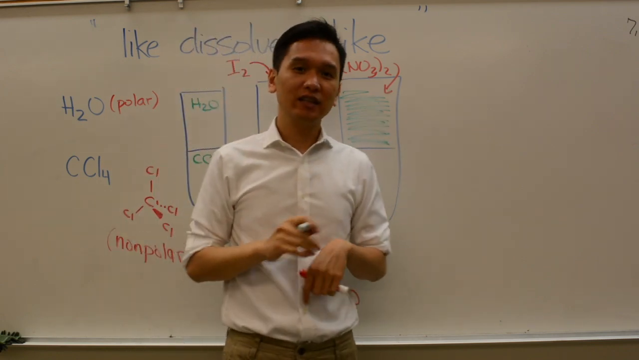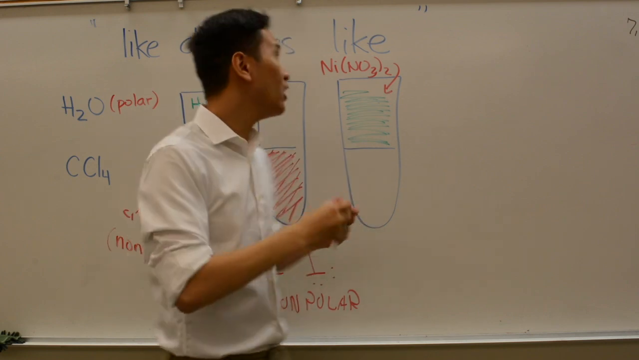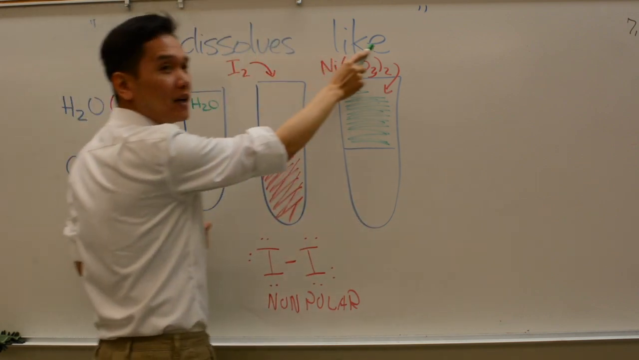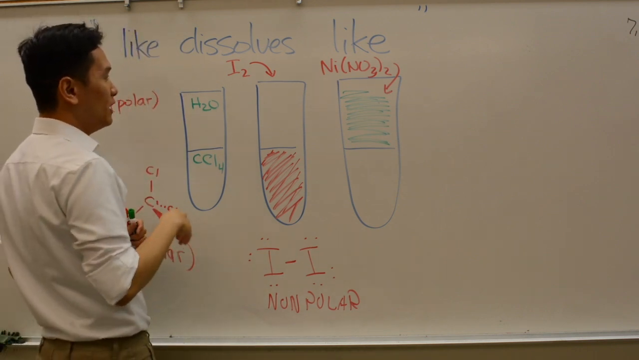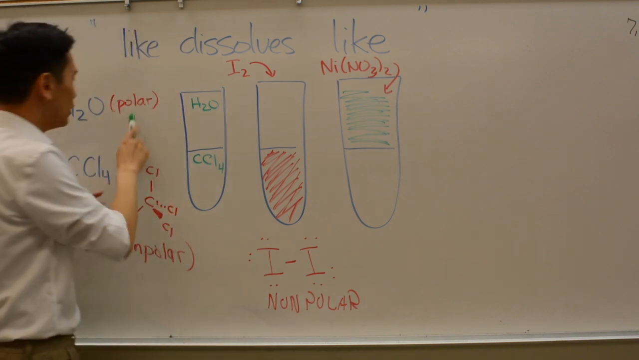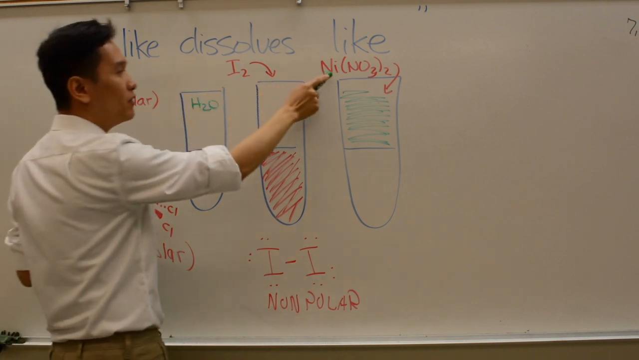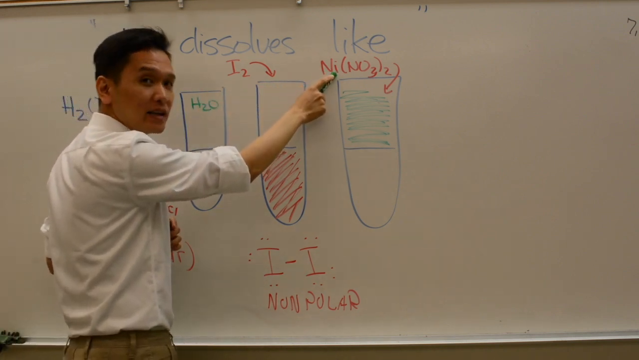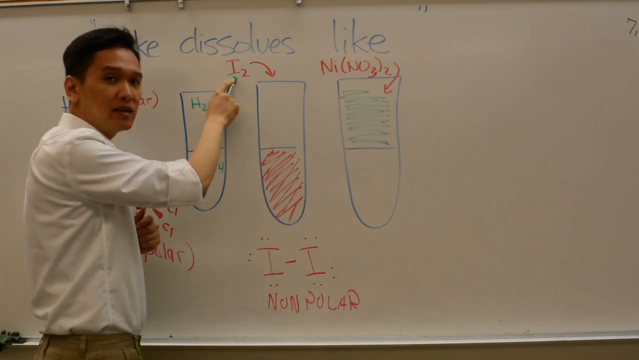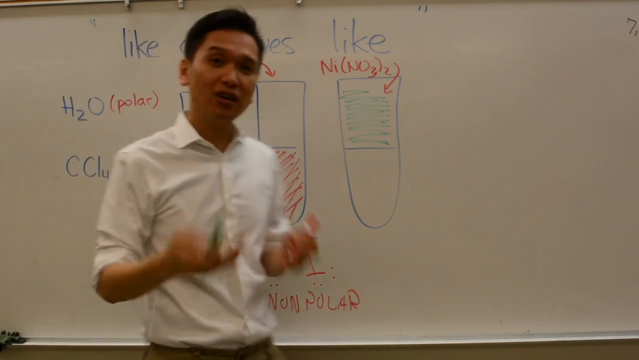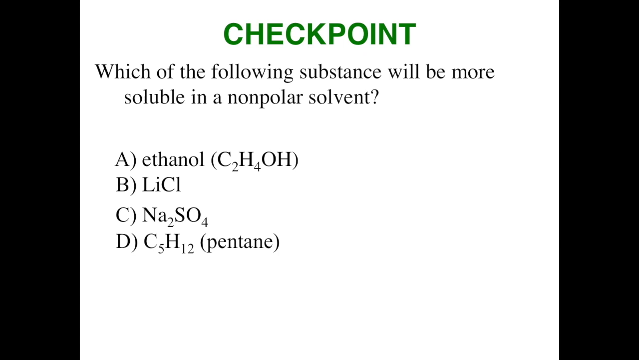Okay, so the concept there is called like dissolves like. That's a rule that you can apply. If you are a polar molecule, you will dissolve something that is polar or ionic. And if you are a non-polar molecule, you will dissolve something that is non-polar. Like dissolves like. So let's do a checkpoint now.